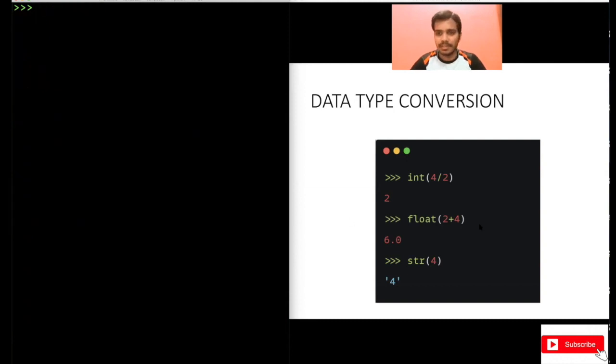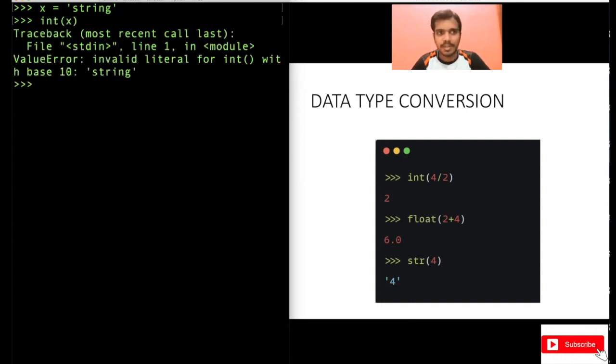This is very useful when you want to convert one data type into another. But you cannot do everything. You cannot convert everything, right? If you have x equal to a string, can you convert this into an integer? Try it. No, you cannot, because you can only convert something made of digits. Maybe if x equal to 1, 2, 3, you can convert this, right? int of x. Let's try this. It got converted, right? So if you have integers in the string, you can convert it.